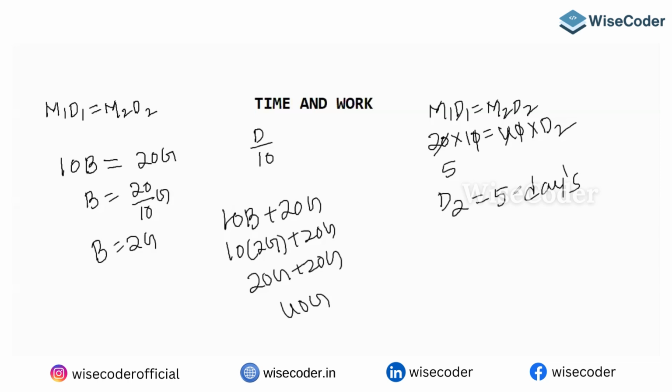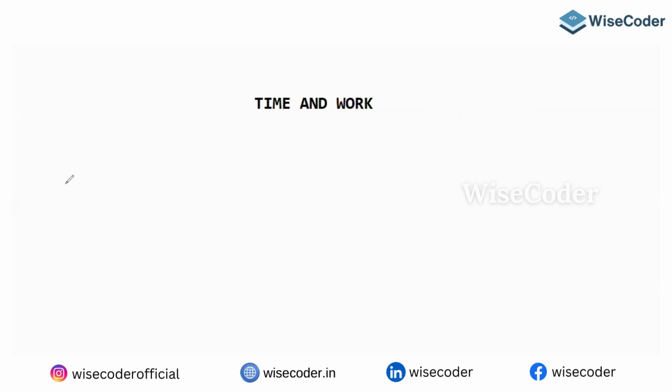What is method 2? Let's look at method 2. You find the part of the job that can be done by each boy.